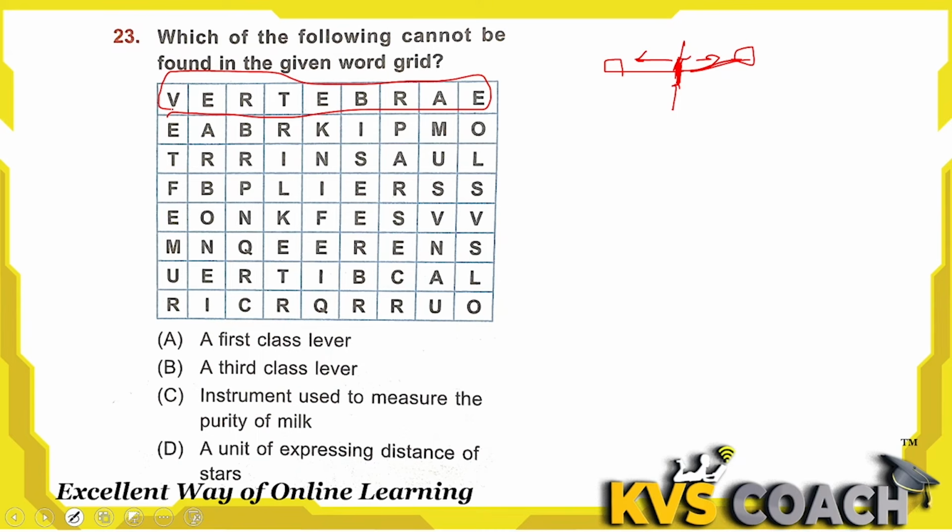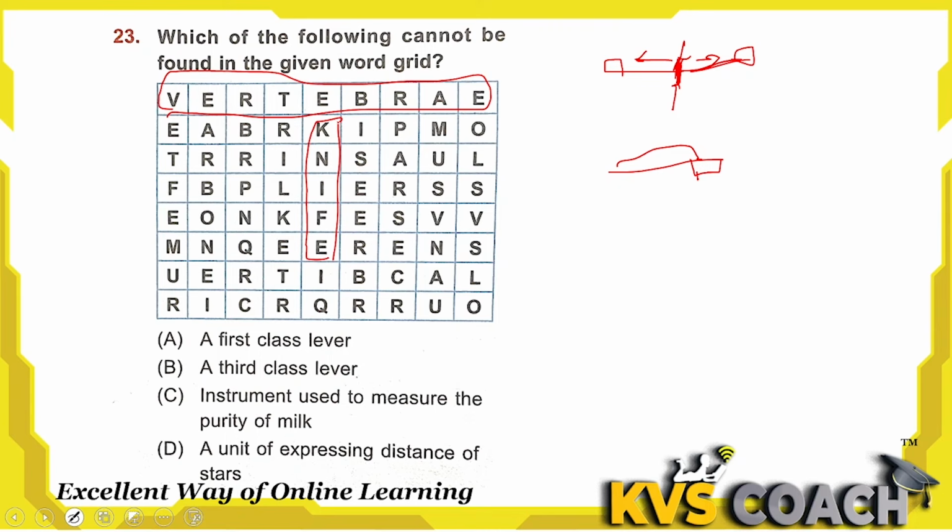A third class lever. Do you know what a third class lever is? When the force is applied from one end but the load is on the second end, like a knife.